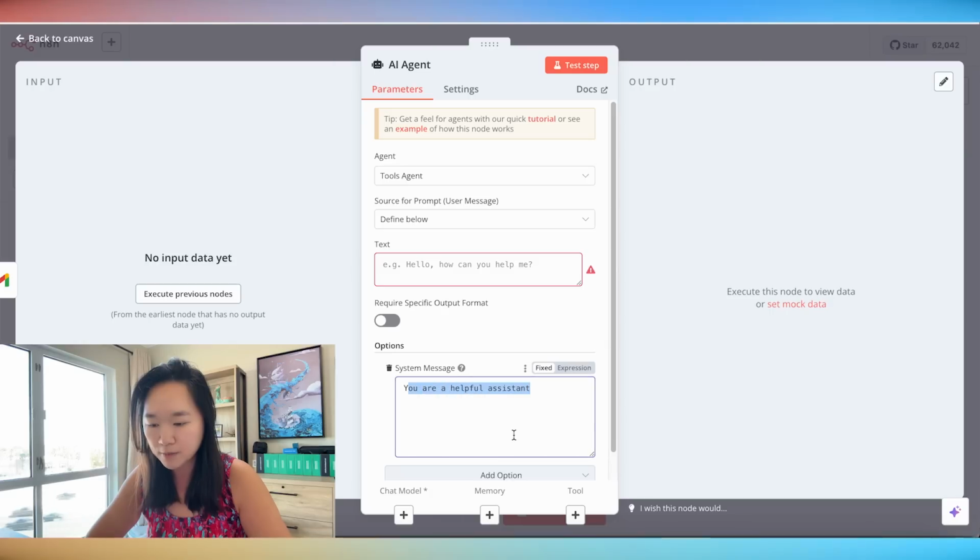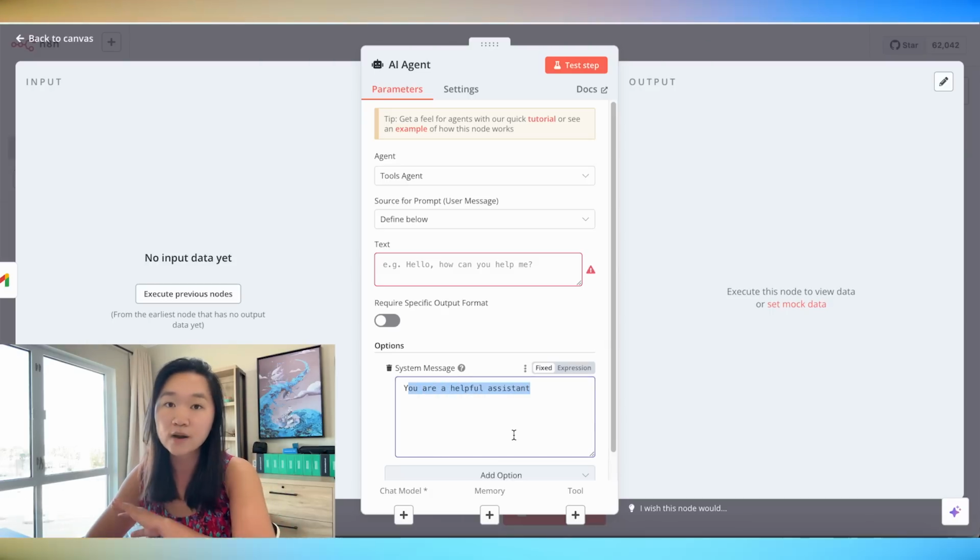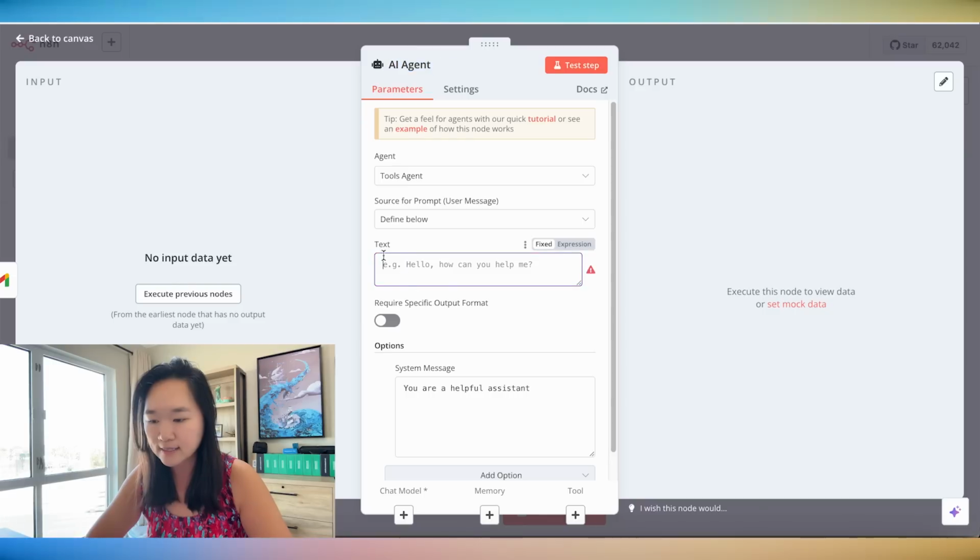So the system prompt is what's going to be executed every single time this AI agent runs. And the text is only going to be specific for this specific run.